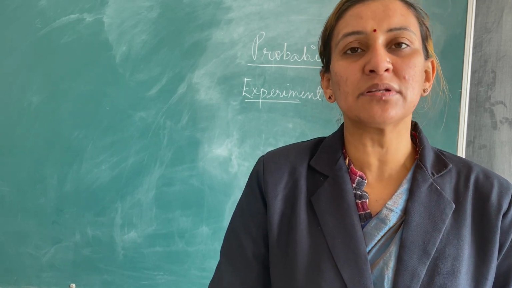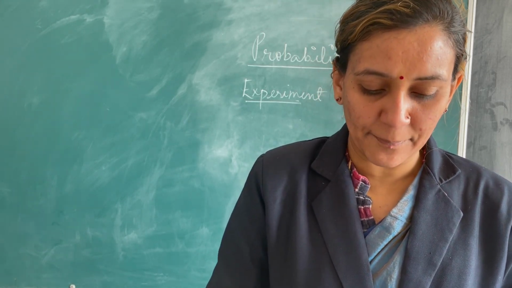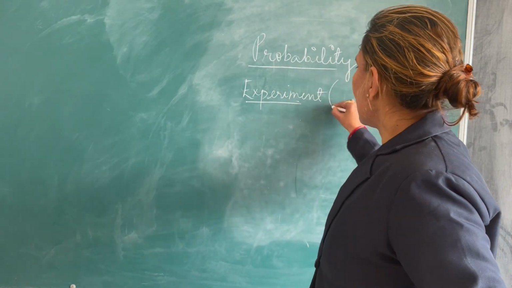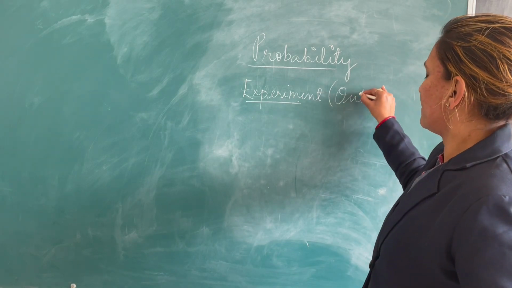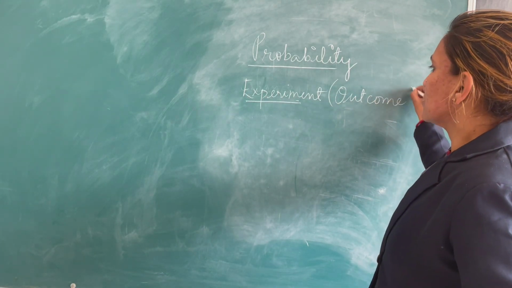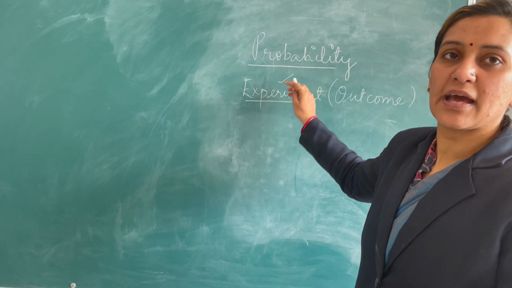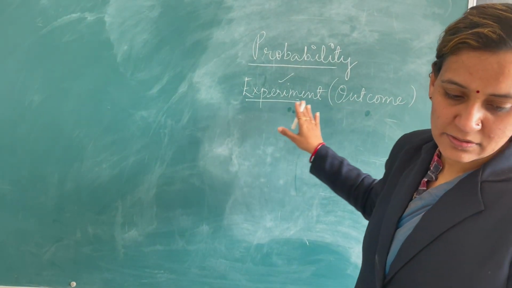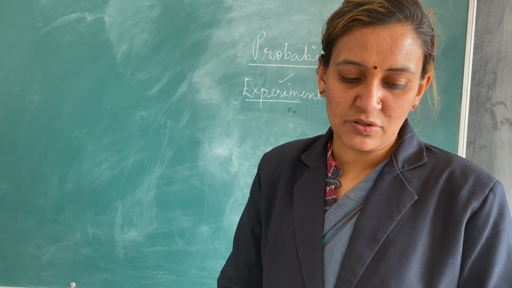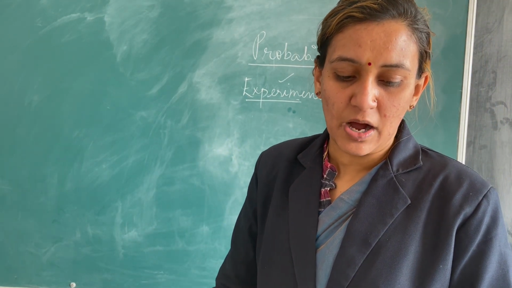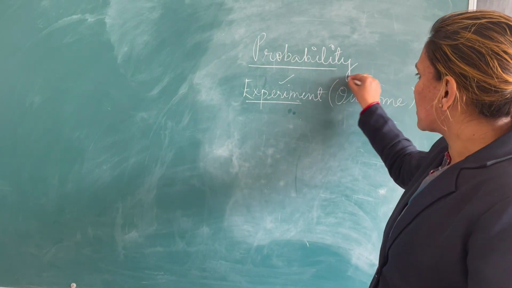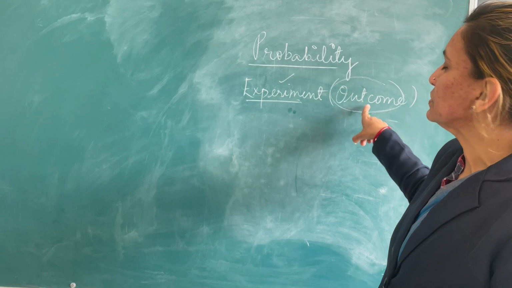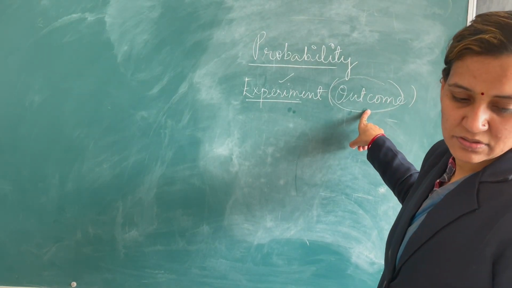So what is an experiment? The process that is going to happen and is going to give some outcome to us. So experiment is related to outcome. Whenever there is an experiment, there are possible outcomes of that experiment. So any specific subset of the set of all possible outcomes, when this outcome forms a specific subset of the values, that is called an event.